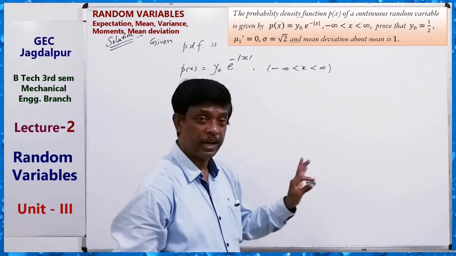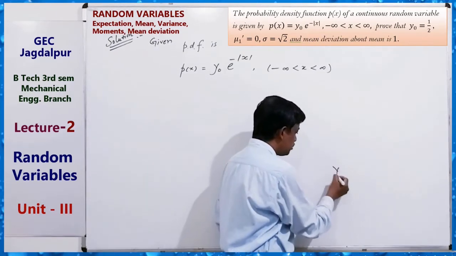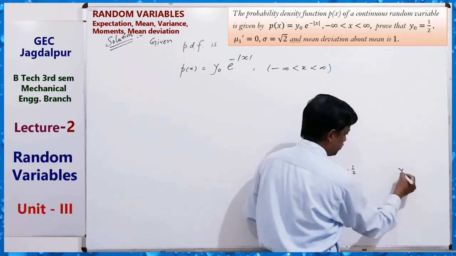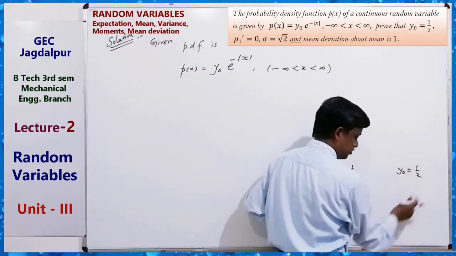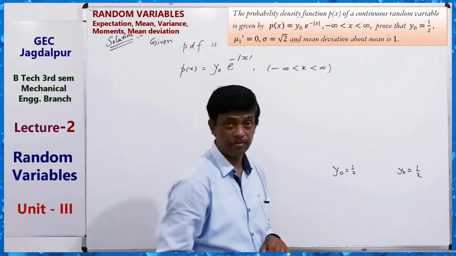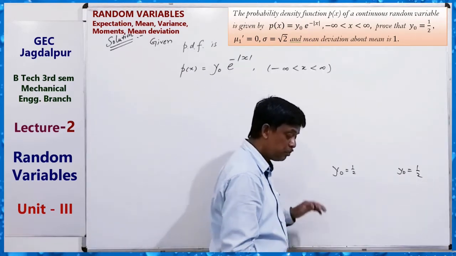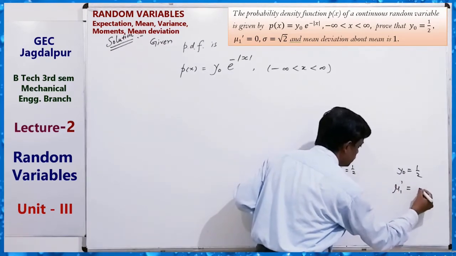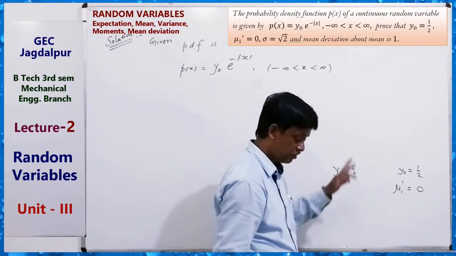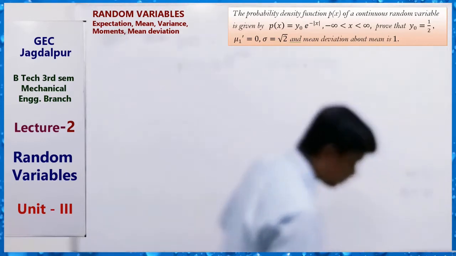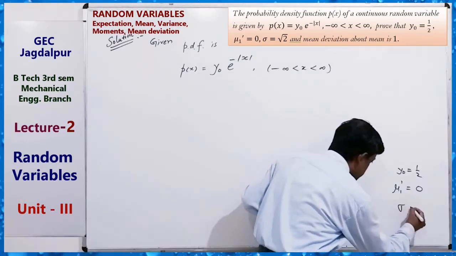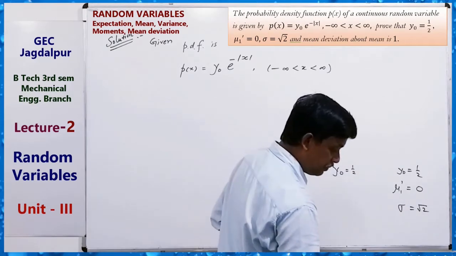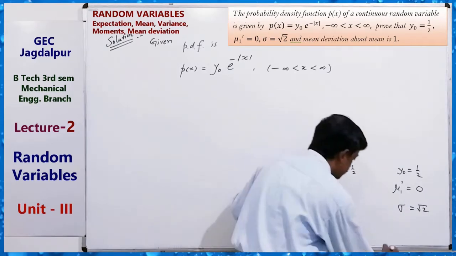The question is prove that y0 equals half. Here y0 equals half, we have to show. Also mu1 dash equals 0, and sigma equals root 2, the standard deviation, and the mean deviation about mean.